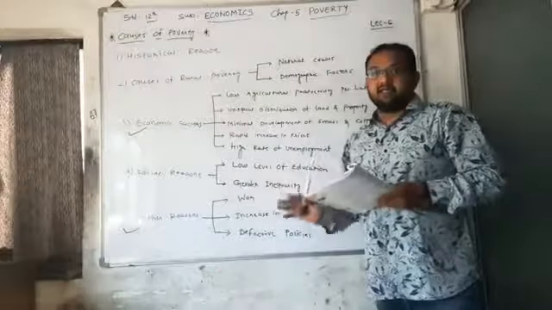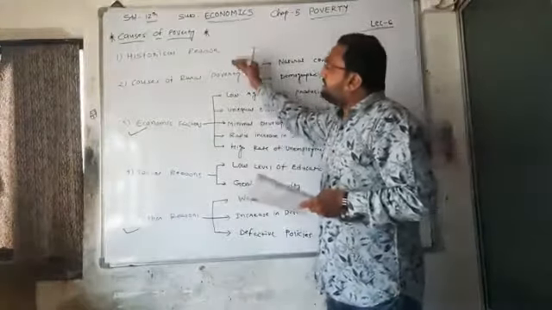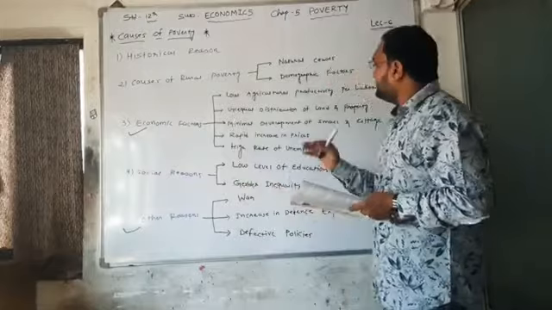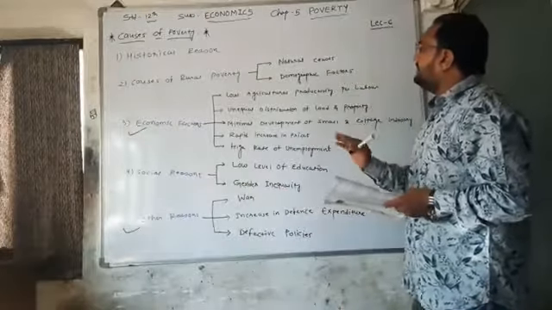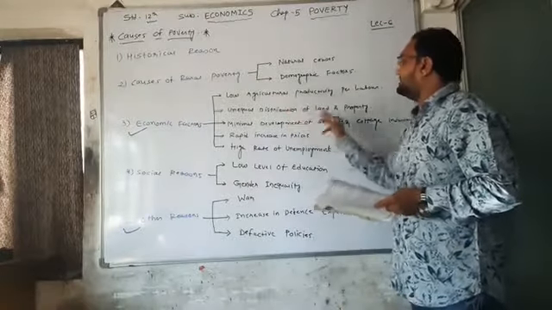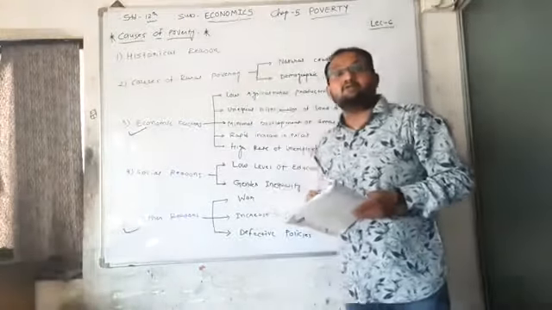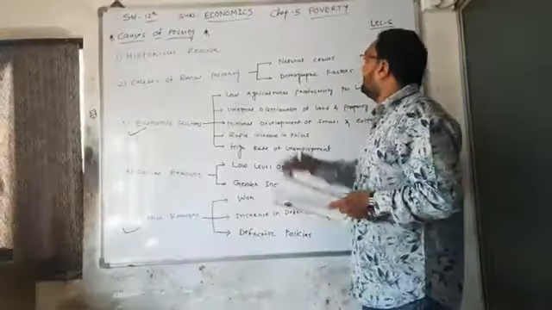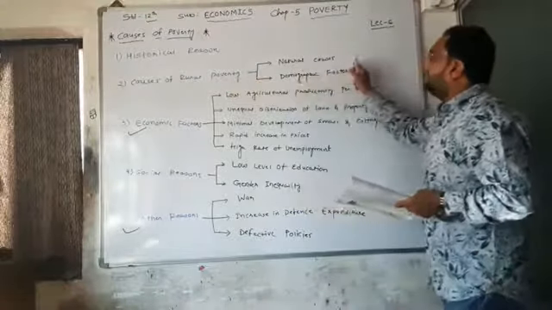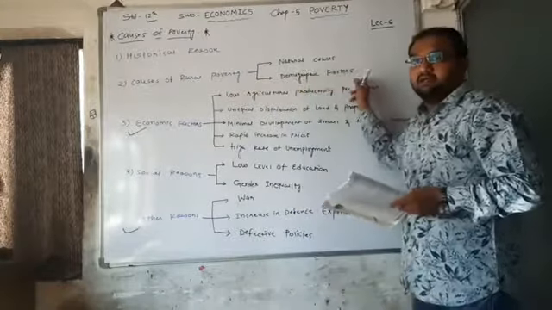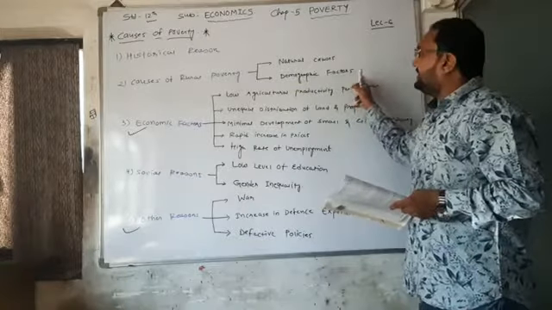If you are marking, then in each and every point there is more or less a connection with agriculture, because in historical reasons also we focused on agriculture. In rural poverty, natural causes and demographic factors, there was also a point on agriculture.